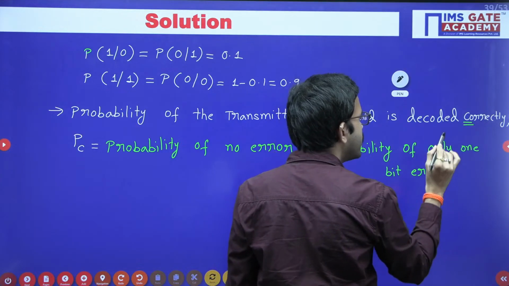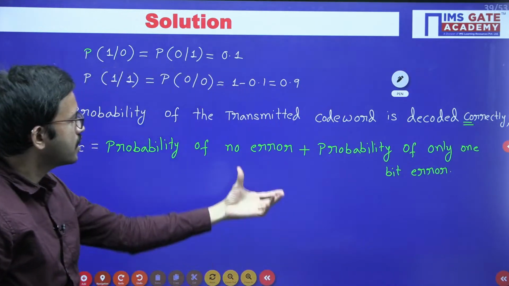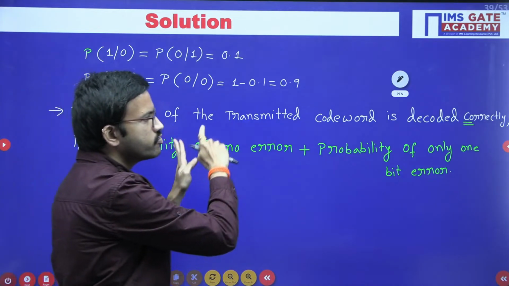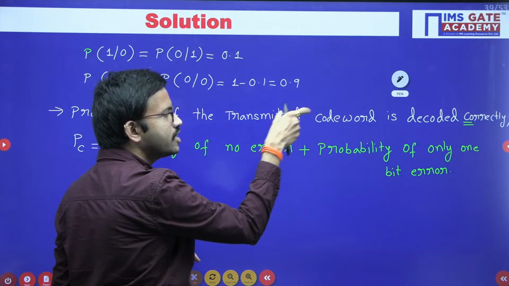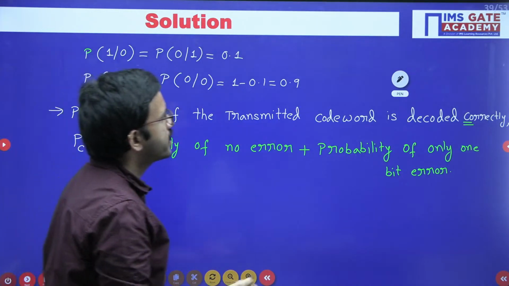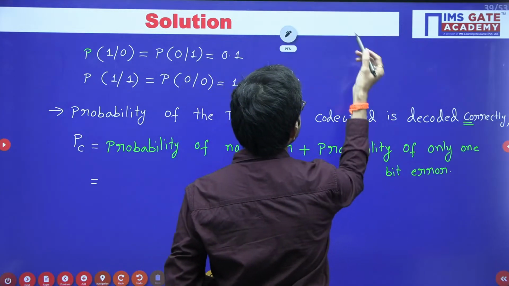That means the error is there in only 1 bit. So with the help of these two combinations, whatever the code word you have received, from there you can decode correctly, right? So I hope all of you know regarding this particular formula.